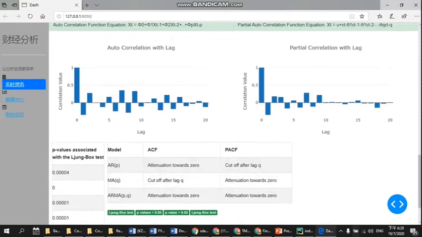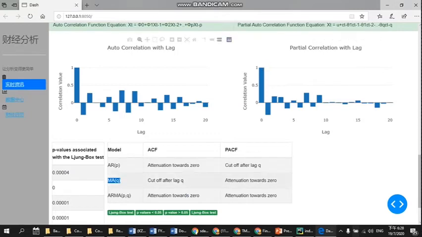For the ARIMA model, there is the AR model, the autoregression model, and the moving average model. From here we can see ACF means the autocorrelation function. The autocorrelation is matched for MA, which means the ACF tends towards zero.